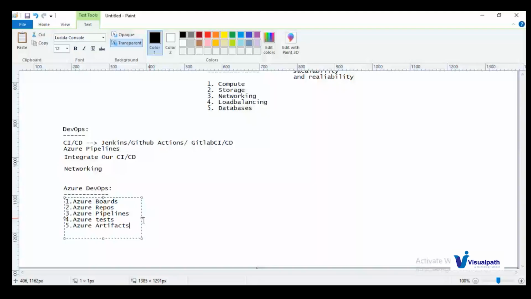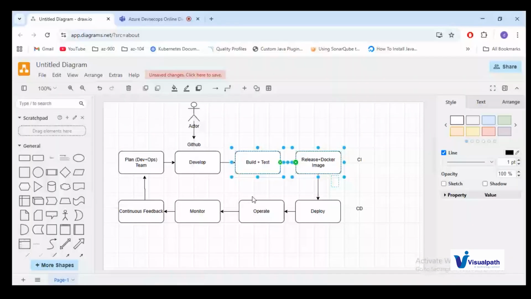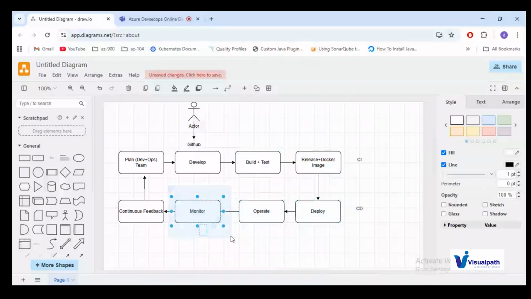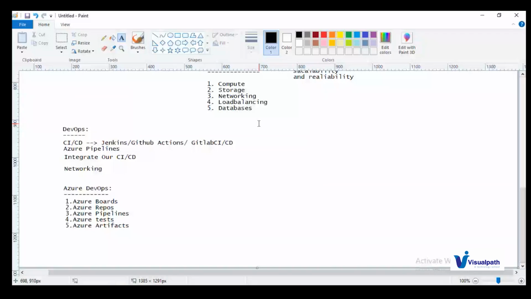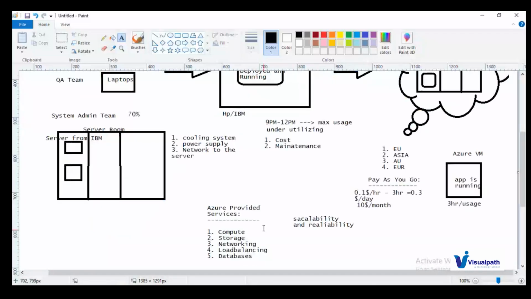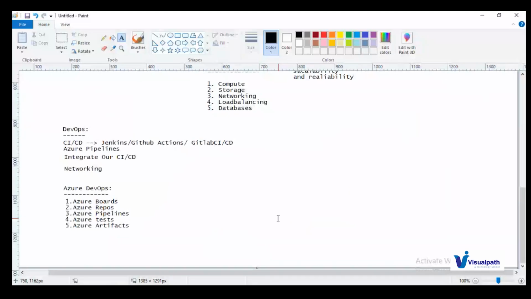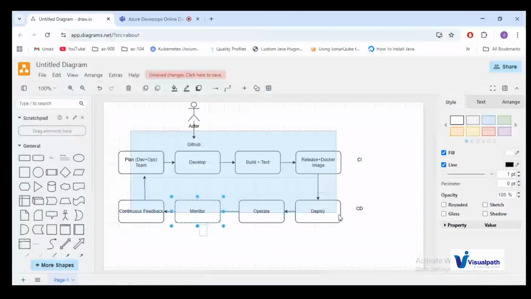The remaining operations are to run our application. Once you have deployed the application in the cloud environment, the application will automatically run. For monitoring, you will use Azure Monitor from the admin services category. So practically, we are achieving all stages of DevOps practices with the help of Azure only. We are not using any other third-party tool.